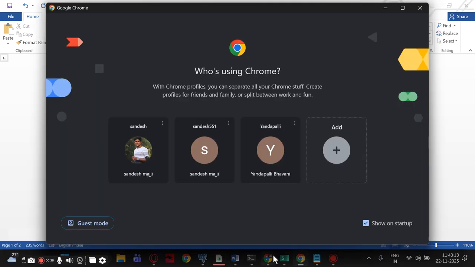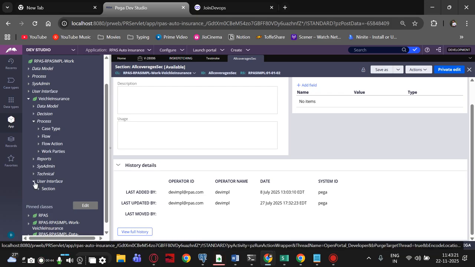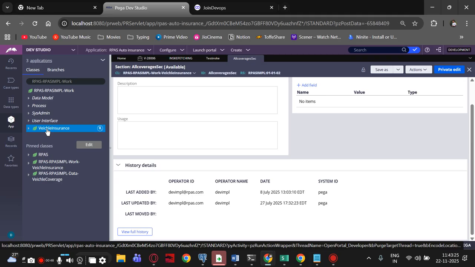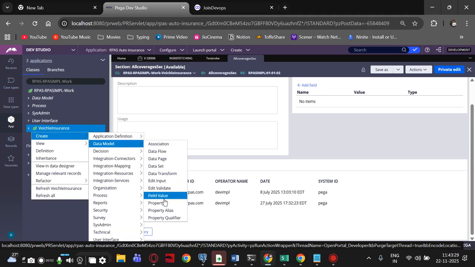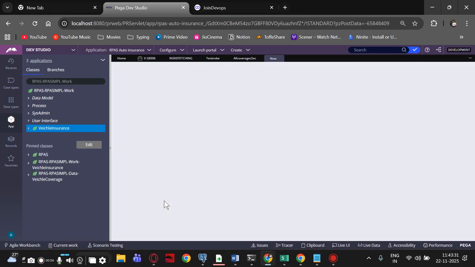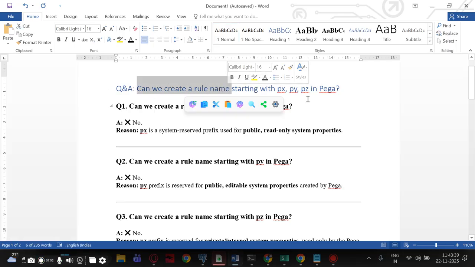I'll tell you. Let's create a rule, which means let's try to create one property. Anything is a rule, right? So I'll try to create one property here. How to create? Right click, create data model property. Just observe our question: can we create a rule name starting with px, py, pz in Pega?